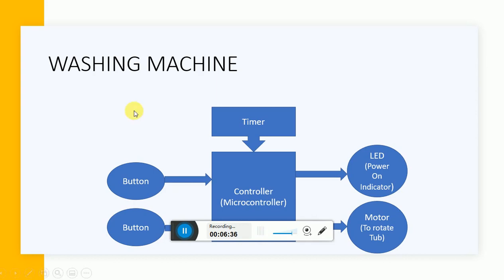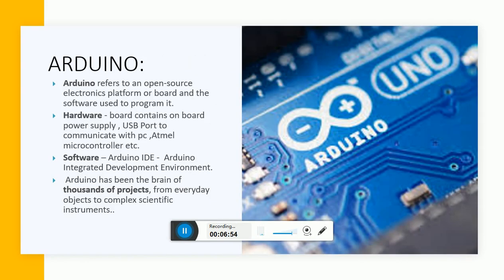responsible that if the button is pressed, then the LED should be on. If this button is pressed, then the motor should be on. And I can set the timer, that if I want to turn on the motor for a particular timing, then that can be set with the help of this timer. So now, which microcontroller are we going to use?